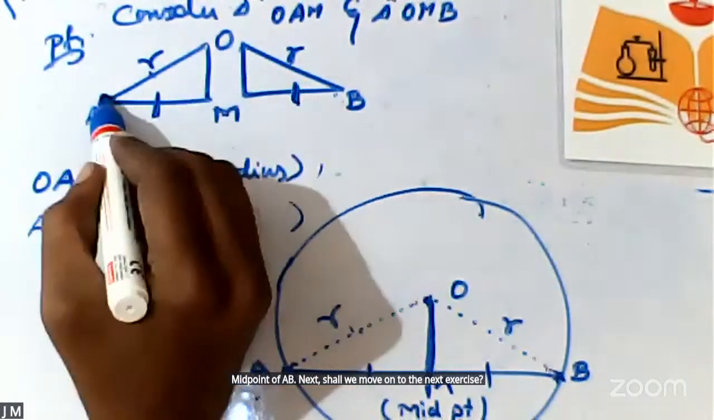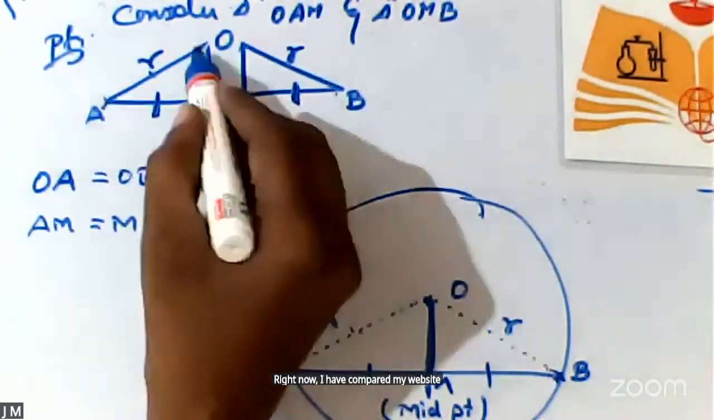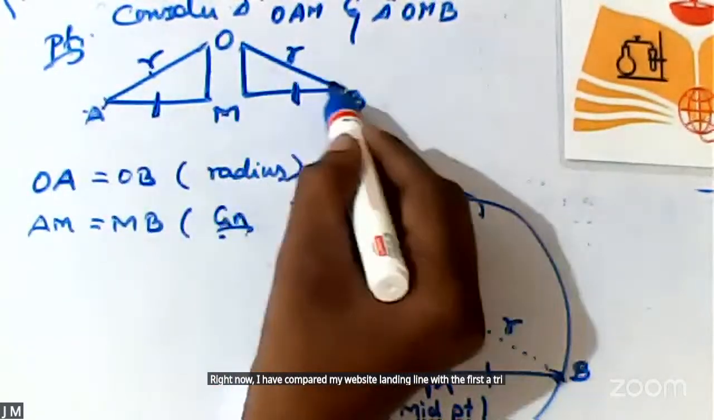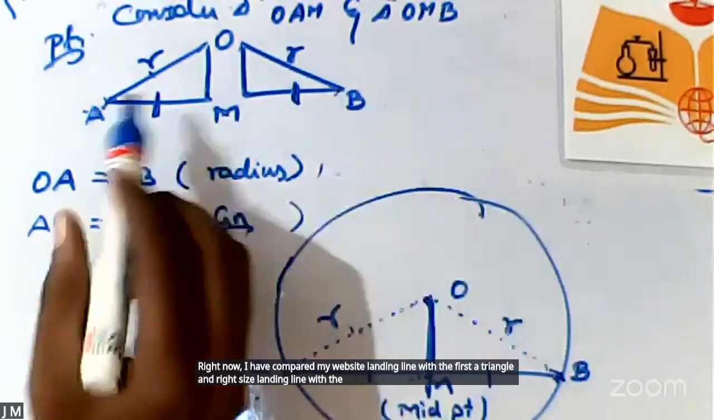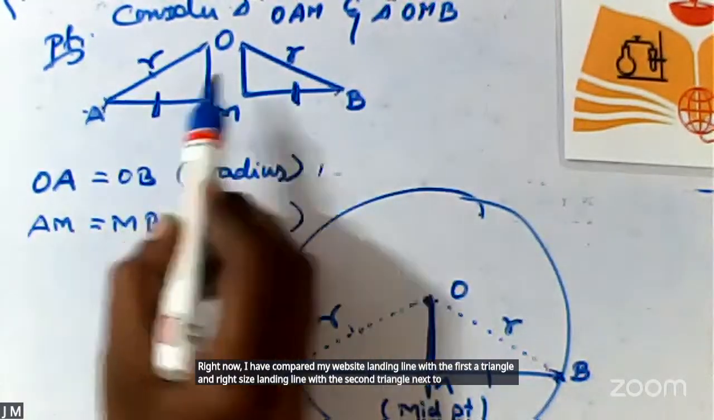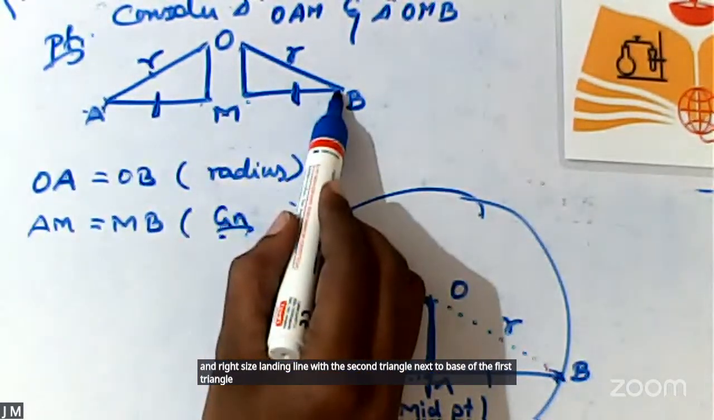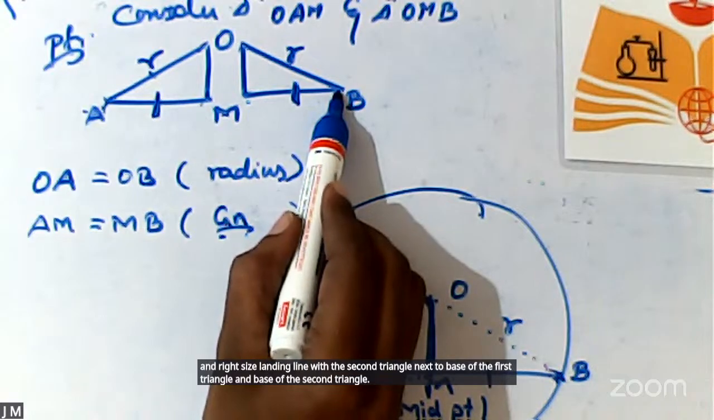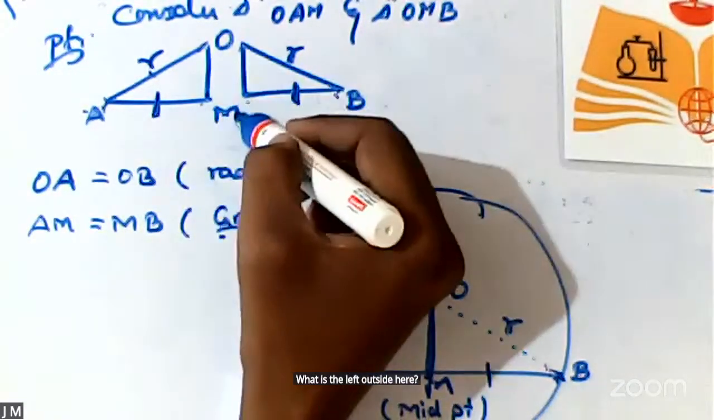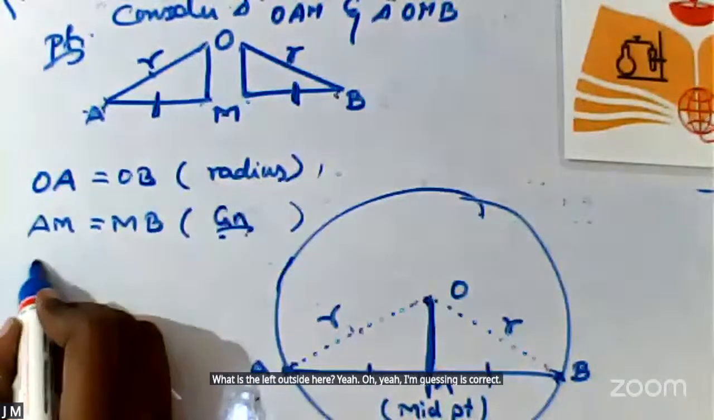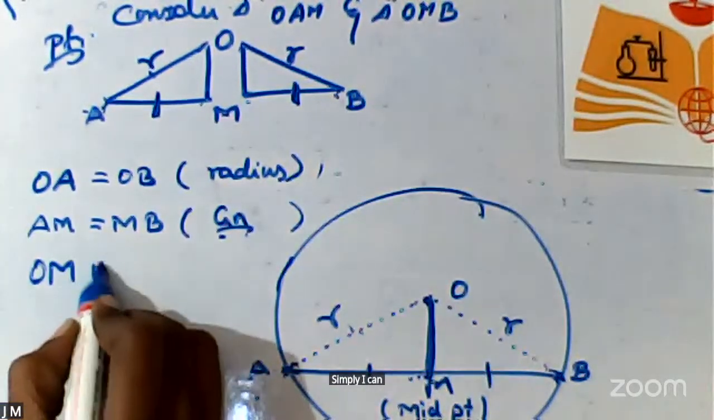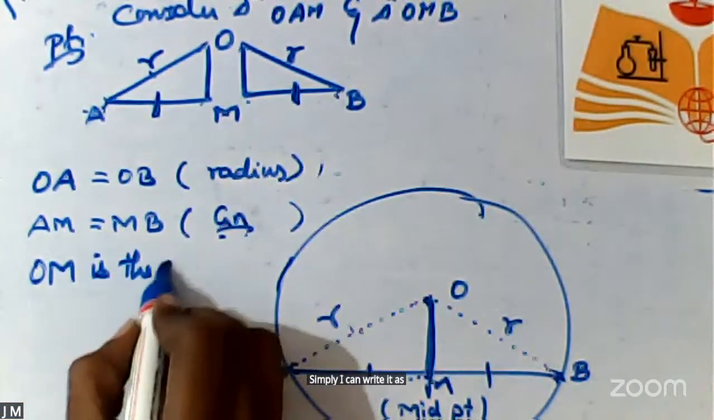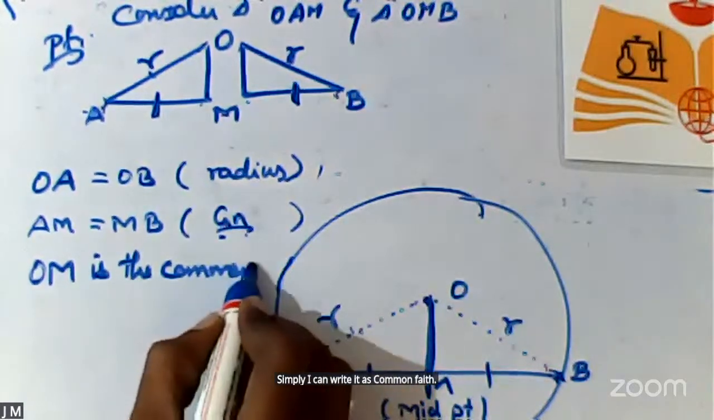Right now, I have compared my left side slanting line with the first triangle and the right side slanting line with the second triangle. Next, the base of the first triangle and the base of the second triangle. What is the side here? Yeah, OM. Your guessing is correct. Simply, I can write it as OM is the common side. Yes or no?